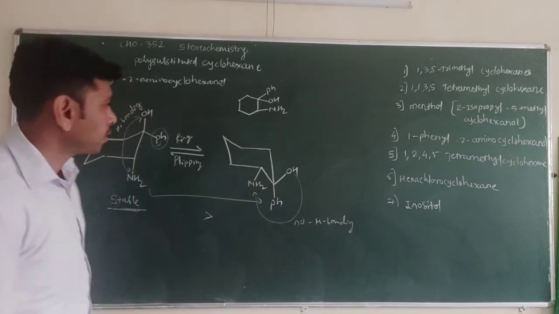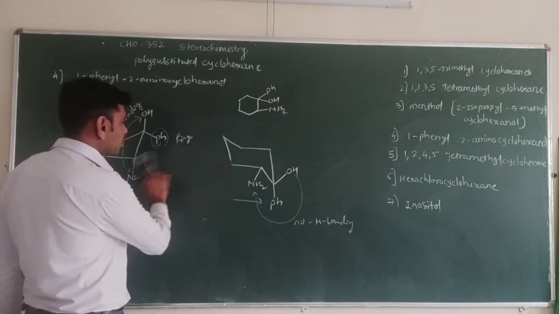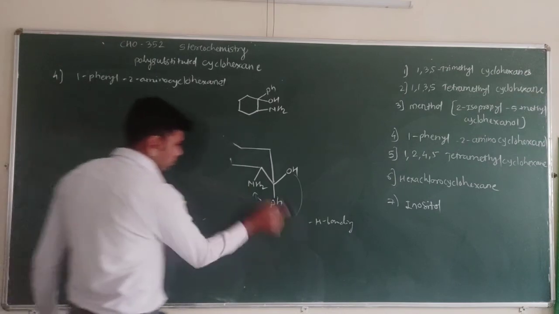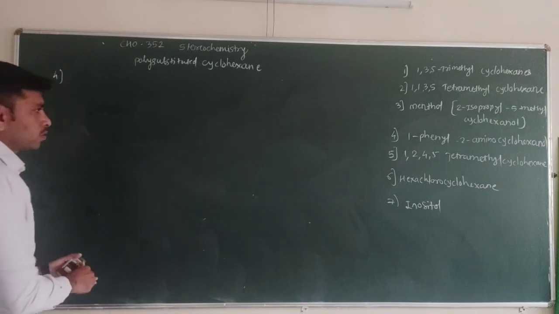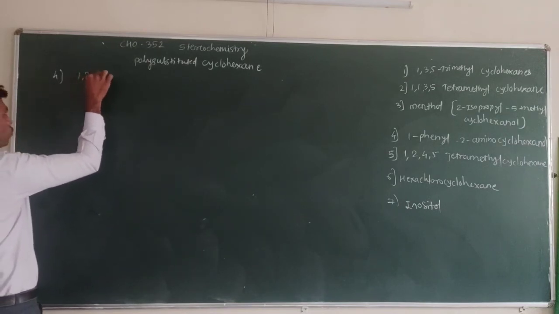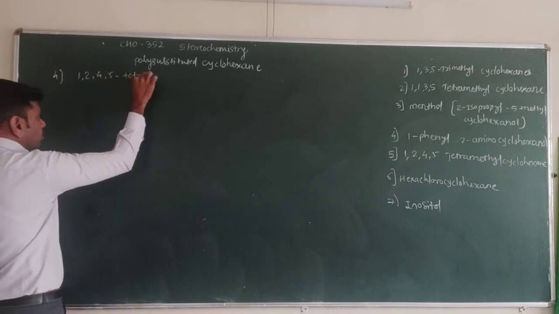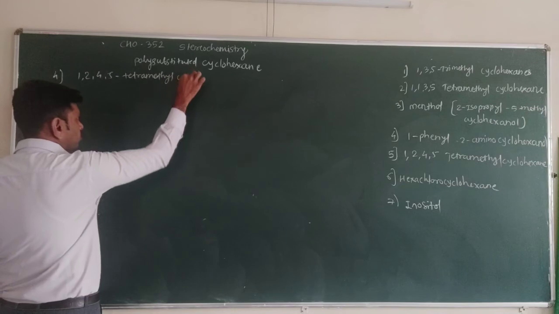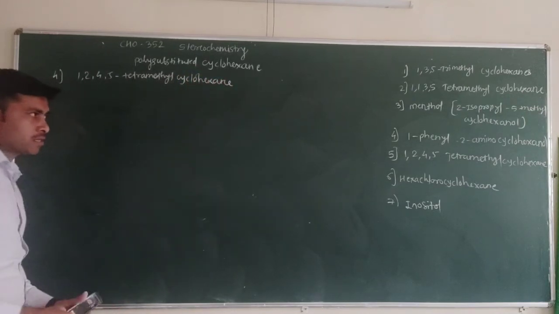Okay, so see the next example, 1,2,4,5-tetramethylcyclohexane. The next example is 1,2,4,5-tetramethylcyclohexane.